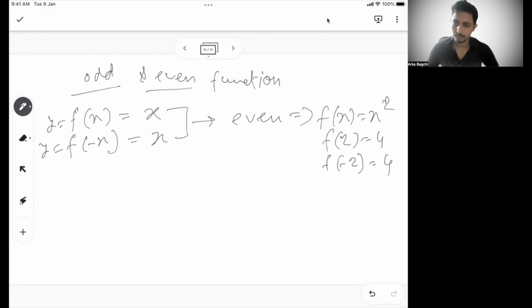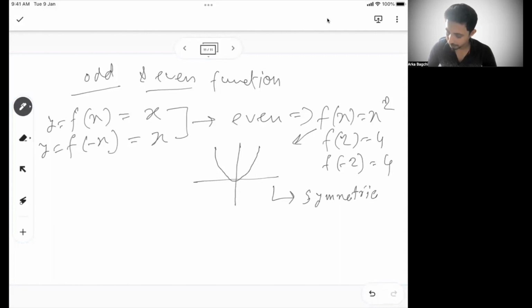Because x square is 2 square or minus 2 square, both will be 4. Now in this case, the graph of f of x equal to x square is basically like this. So it's symmetrical around the axis.